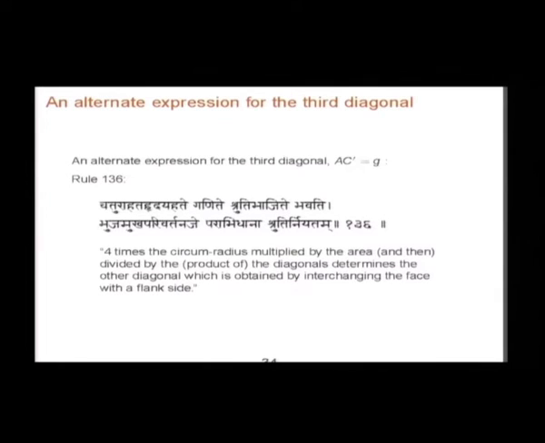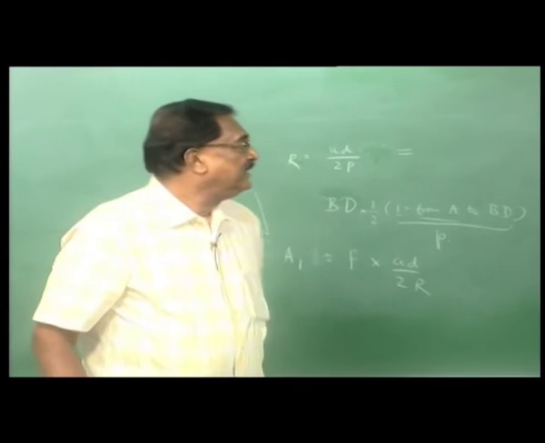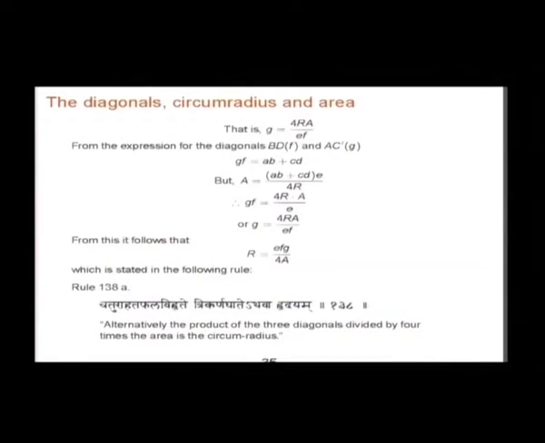So, then alternate expression. See, for instance, he gives the result that the radius, the circumradius, is equal to EFG by 4A. So, this is where it comes out so neatly that the radius is equal to the product of all the three diagonals divided by 4 times the area.